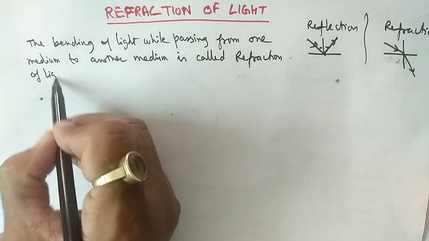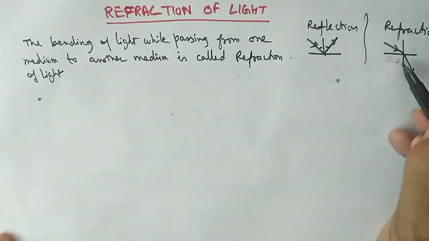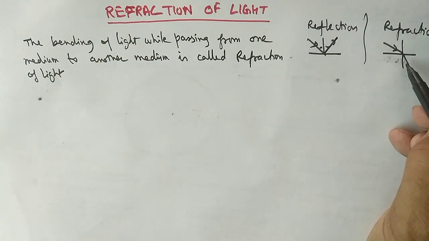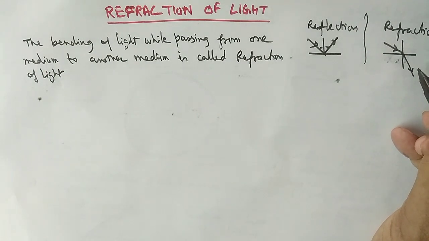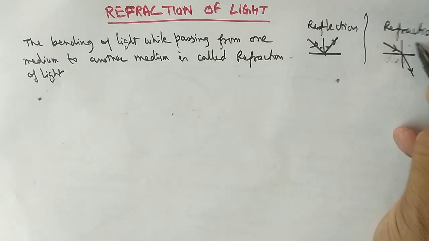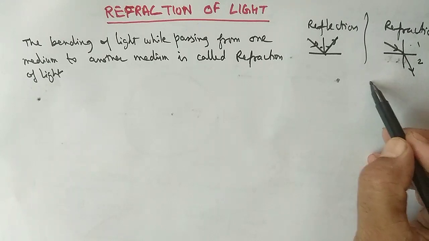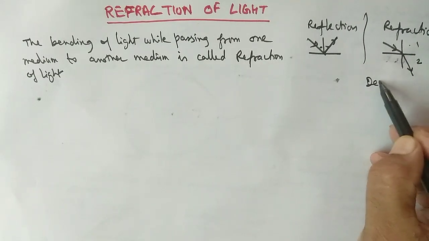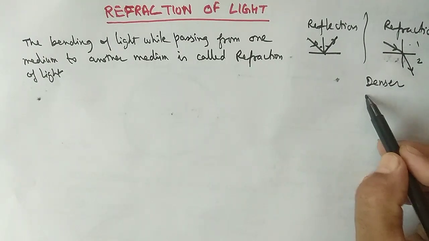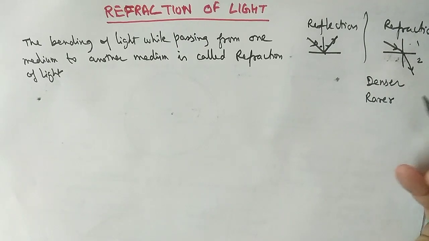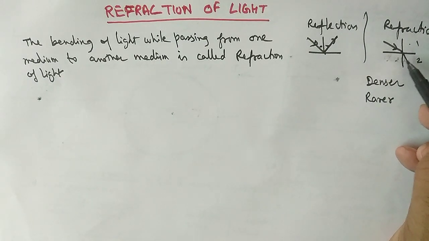Now this bending of light depends on the density of the other medium. This is the first medium, this is the second medium. So there are two types of medium, the denser medium and the rarer medium. In a rarer medium the particles of the medium are at a much greater distance, they are not very close, and in a denser medium the particles of the medium are very close to each other.